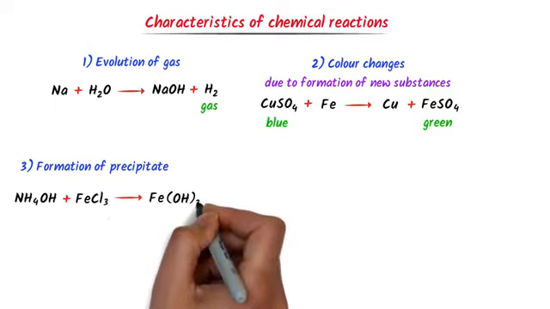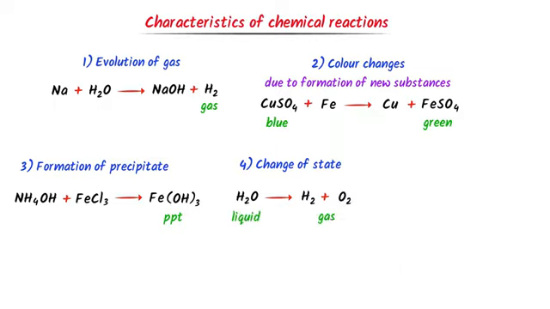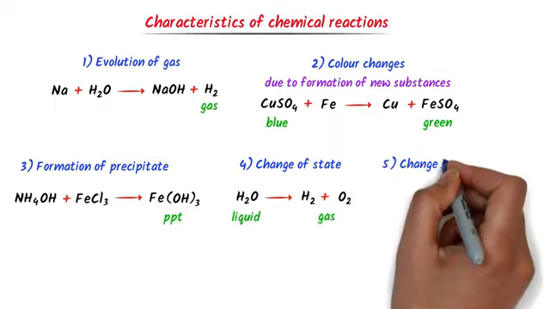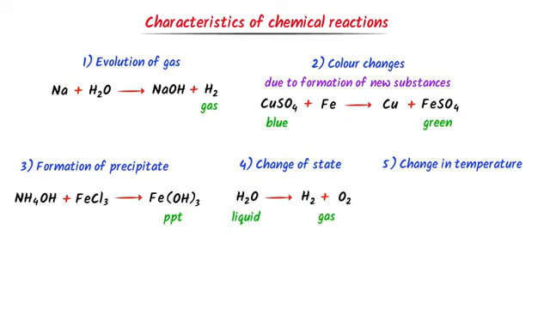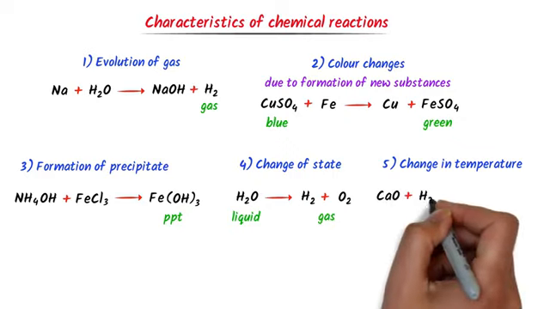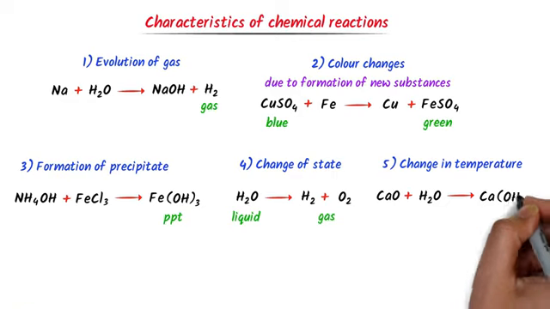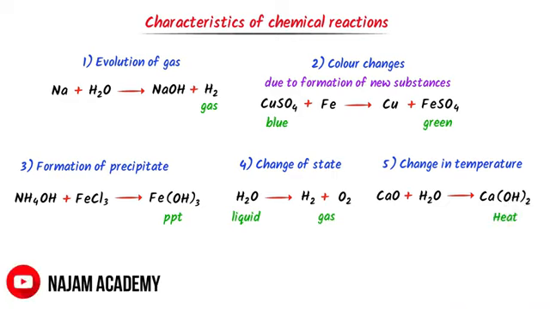Fourthly, change of state. For example, electrolysis of water produces hydrogen gas and oxygen gas. Fifthly, change in temperature. For example, when calcium oxide plus water react together, they form calcium hydroxide. The container or the system becomes hot. It shows that the temperature of the system is changed. So these are the 5 characteristics of chemical reactions.